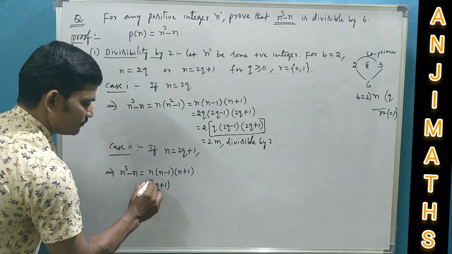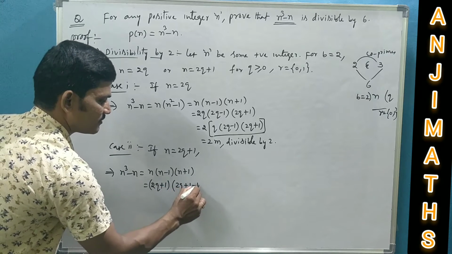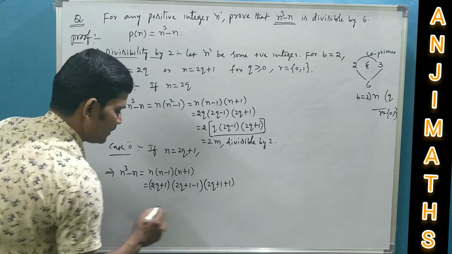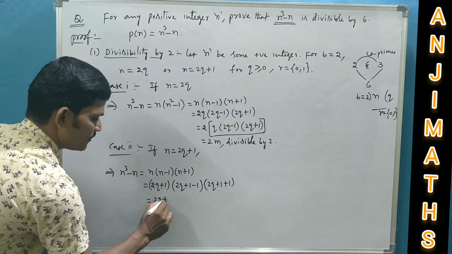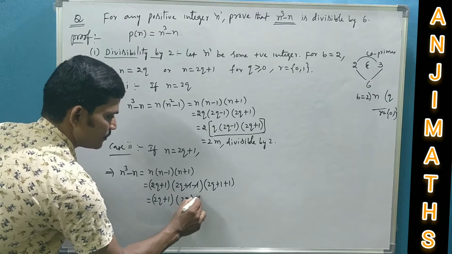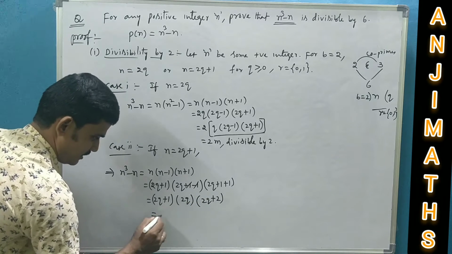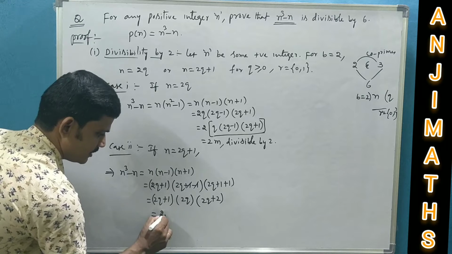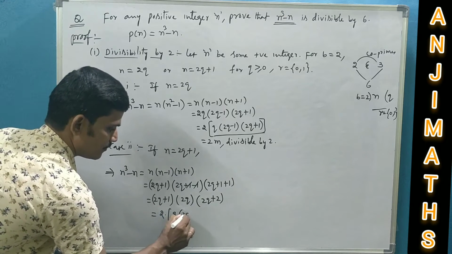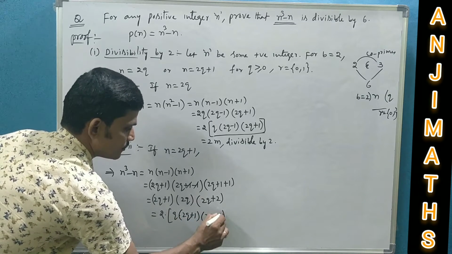n means 2q plus 1, n minus 1 means 2q plus 1 minus 1, again n plus 1 means 2q plus 1 plus 1. 2q plus 1 minus 1 gets cancelled, giving 2q. And 2q plus 1 plus 1 is 2q plus 2. Here 2 into q into 2q plus 1, again 2q plus 2.